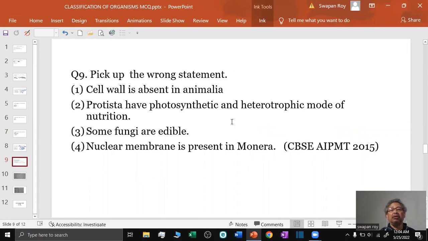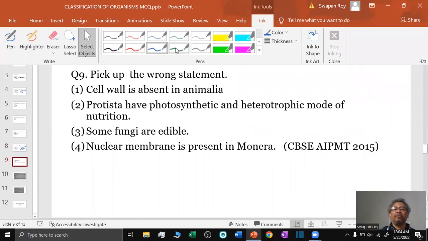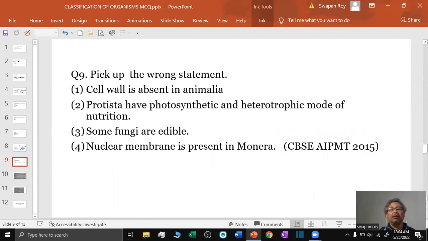Question 9. Pick up the wrong statement. Cell wall is absent in Animalia. This is true. Protista have photosynthetic and heterotrophic modes of nutrition. Under the Protista, both heterotrophic and autotrophic organisms are there.